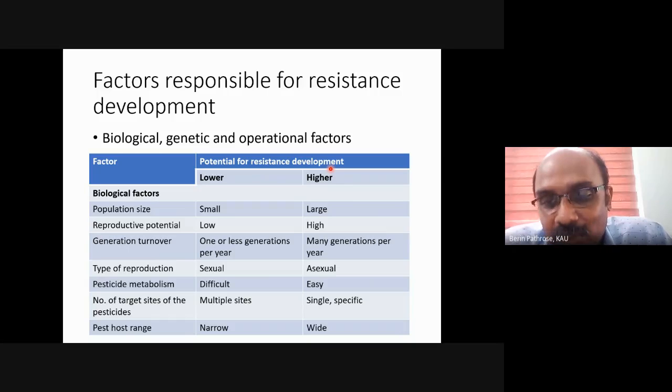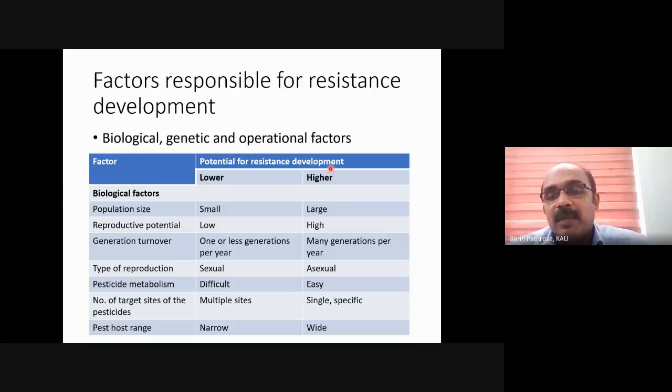Then generation turnover. I will ask you, if the insect is able to have more generations per year, what is the chance of development of resistance, if it is less or more? More. If we have more generations, if the insect completes its life cycle quickly, it can develop resistance also quickly. Now, the next point we have discussed just now is the type of reproduction. If it is asexual reproduction, just like parthenogenesis, development of resistance will be pretty quick. If it is sexual, the development of resistance is comparatively lower.